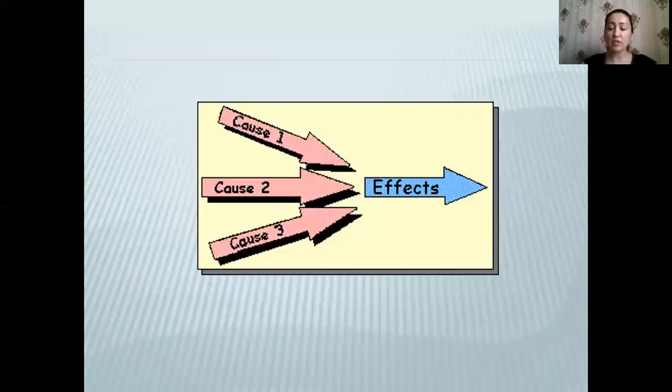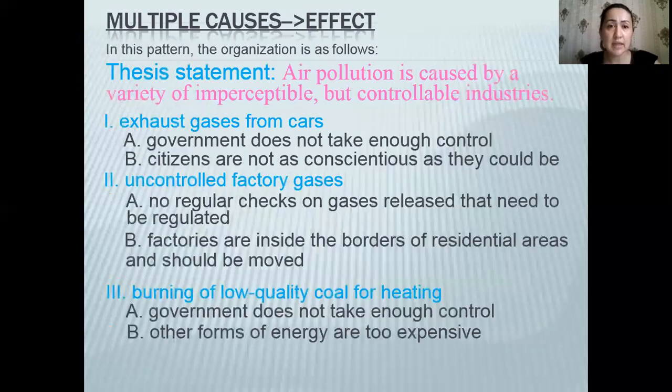So, as we mentioned above, some effects are caused by multiple causes. So let's see the organization in this case. In this case, the organization is as follows. This is a statement. For example, air pollution is caused by a variety of imperceptible but controllable industries. So here we have three possible causes.